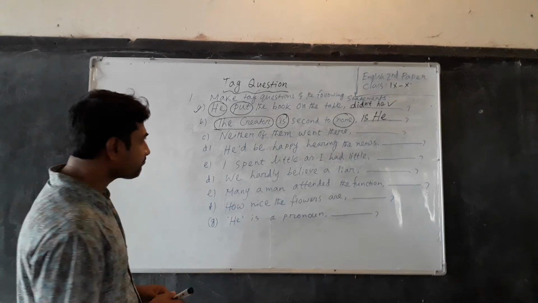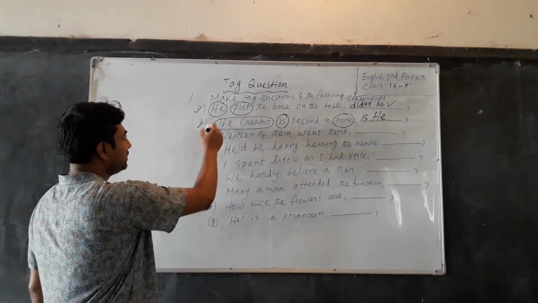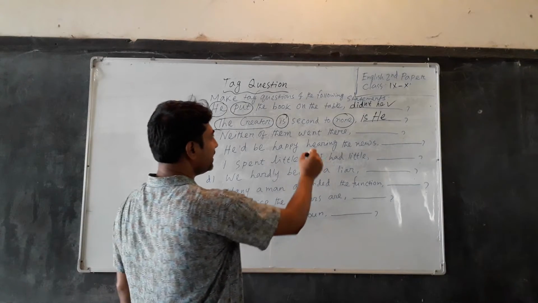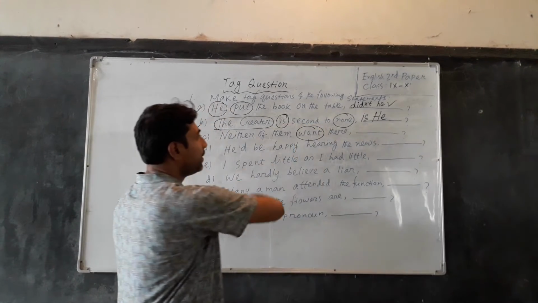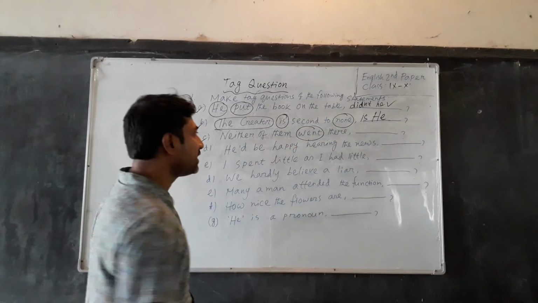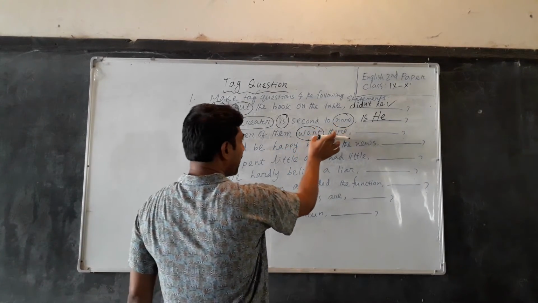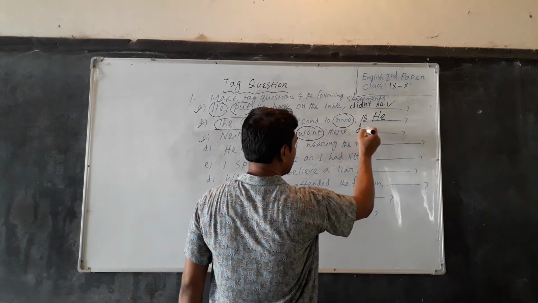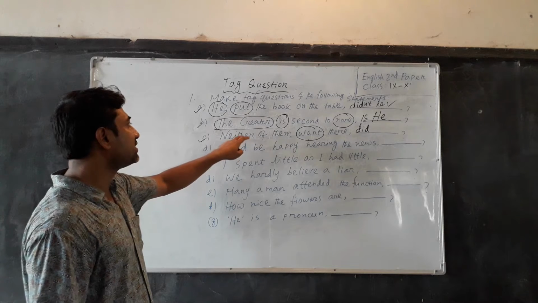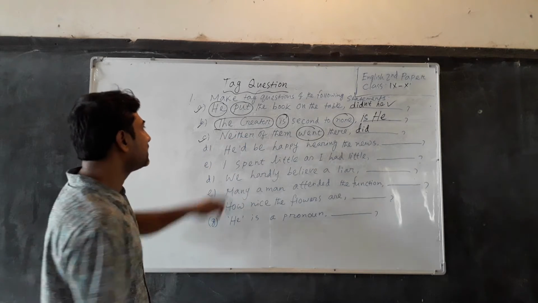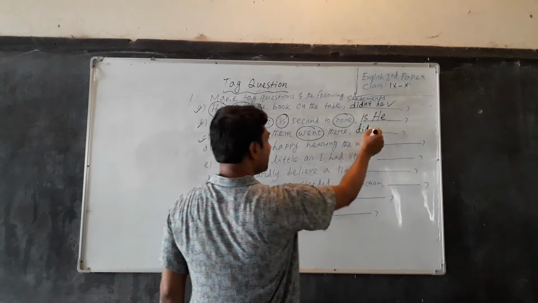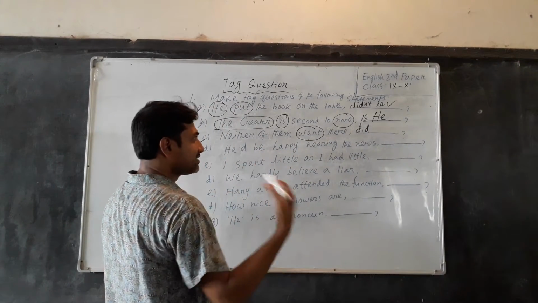Dear students, look at the next statement. Neither of them went there. Here went is the main verb in the sentence, and it is in past indefinite tense, and that's why we have to write did as the auxiliary verb. It is a negative statement, it gives negative sense, and that's why the contraction of not won't be written there, but we have to write the subject.